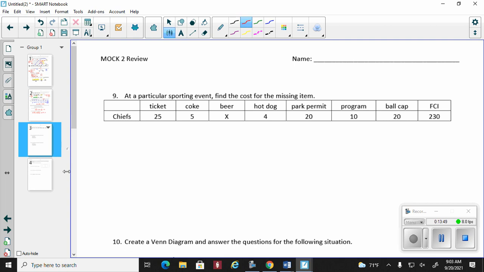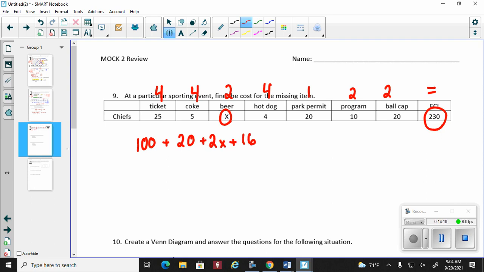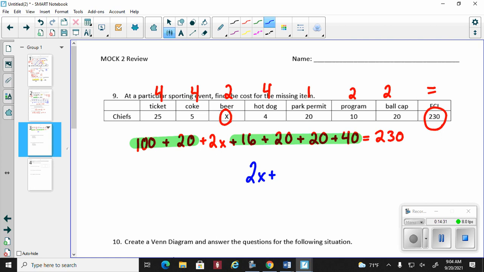All right. We're doing another fan cost index. So 4, 4, 2, 4, 1, 2, 2 is equal to this. Now notice you're looking for the beers. All right, so this is just a very large algebra question. So 20 plus 2x plus 16 plus 20 plus another 20. Sorry, lost my 40, is equal to 230. Now, guys, at this point, again, this is basic middle school algebra, combining like terms. So let me do this in another color. You get 2x is equal to whatever all that stuff I just highlighted.